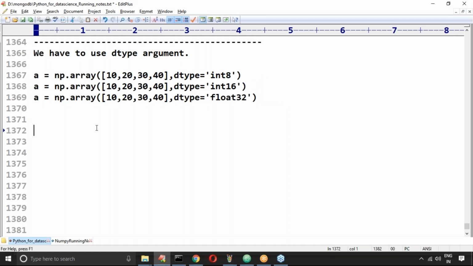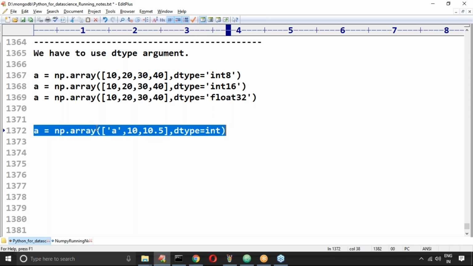Now I'm taking a = np.array(['a', 10, 10.5], dtype=int). Respond, is it valid or not? 10 will be converted to int. 10.5 also will be converted to int. No problem, because that 0.5 will be gone. But can you convert 'a' into int type? Not possible, right? Immediately we are going to get an error.